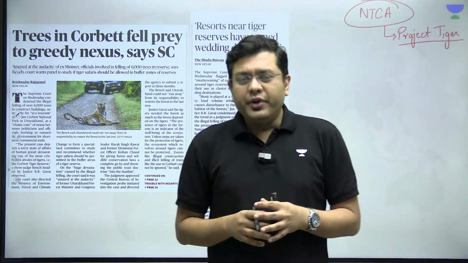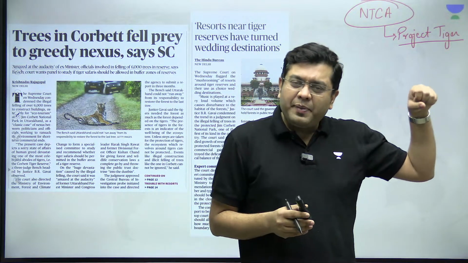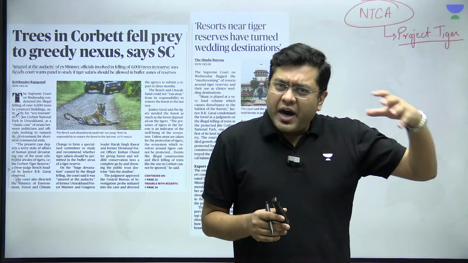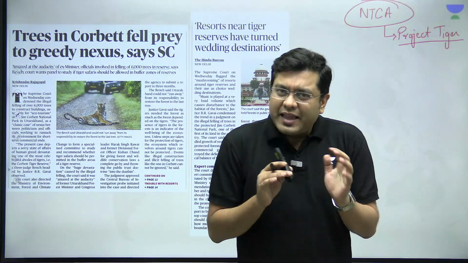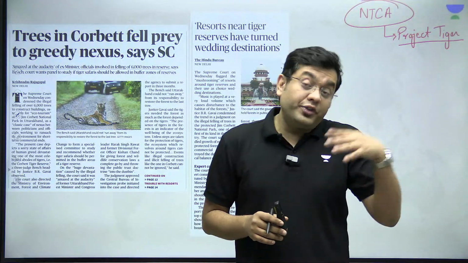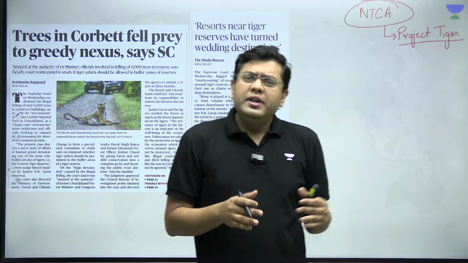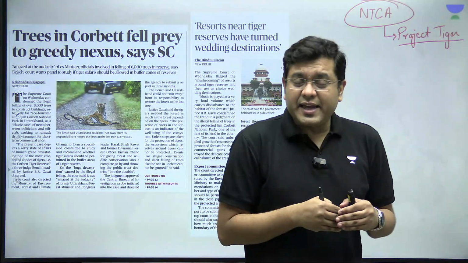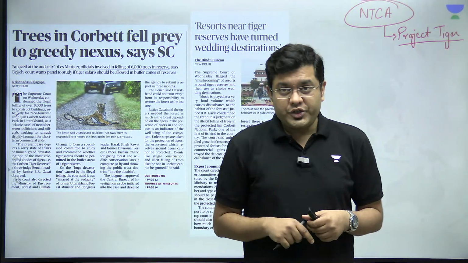Now, Corbett Tiger Reserve is amongst the first protected areas established in our country, in the region of the marshes and the Tarai belt of Uttarakhand. Corbett, which was set up in pre-independent India itself, has, as per the latest tiger census, one of the highest densities of the big cat population.